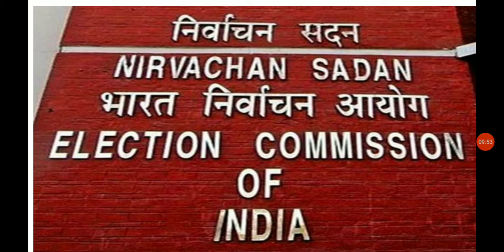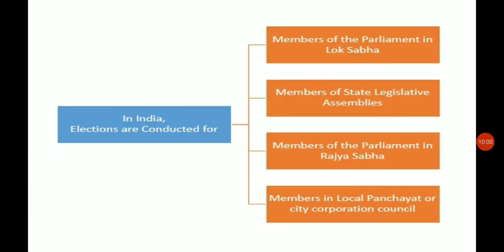This is the body which conducts the elections of our country, and elections are conducted in different ways. In India, elections are conducted for members of parliament in Lok Sabha, members of the state legislative assembly, members of parliament in Rajya Sabha, and members in local panchayats or city corporation councils, that is gram panchayat, zila parishad, panchayat samitis.